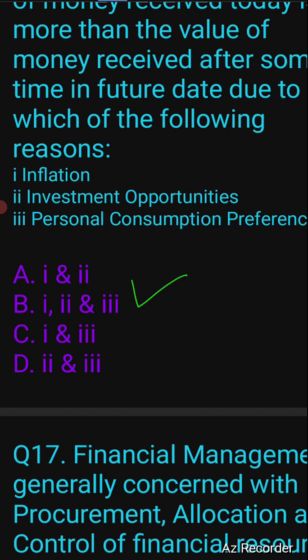So that concept is called time value of money in financial management. And the time value of money is because of the inflation, investment opportunities, and personal consumption preferences. The example I just gave is more related to investment opportunities. And coming to the inflation part, say for example you purchase 1 liter of milk, it's received for rupees 50, but after 1 year it will be received for rupees 60. So the value of money has deteriorated because of the inflation also. So all the given three options are correct. The answer will be option number B.